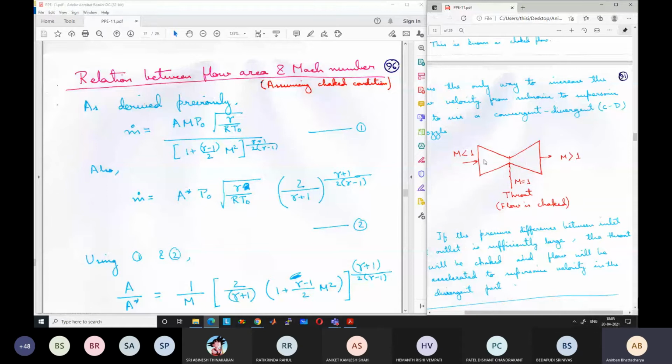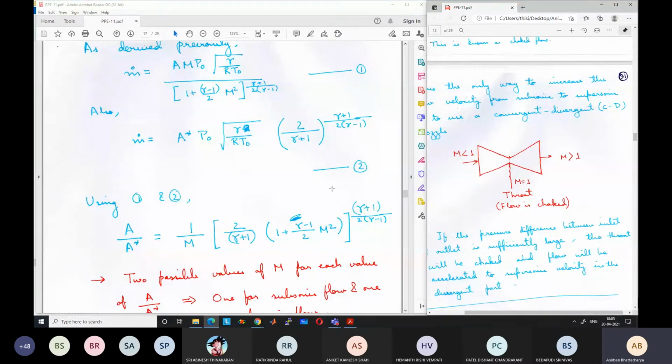So at any position, what will be the cross-sectional area if we know the Mach number? That is what we want to find. Why do we want to find this? Because this gives us the design of the nozzle. We have to design the variation of area of the nozzle, how the area changes with length. If we know how the Mach number varies, we can find out how the area should vary across the length of the nozzle. So with respect to the throat area, we can find the area at any location based on the Mach number, and that is what we are trying to find.